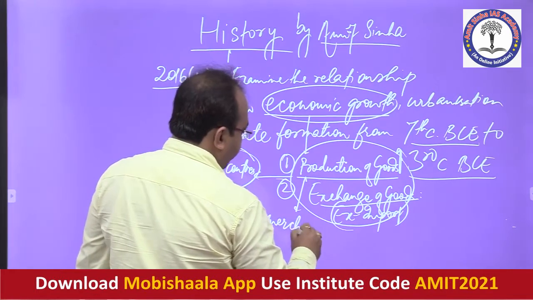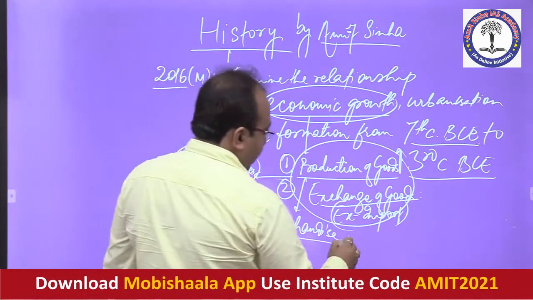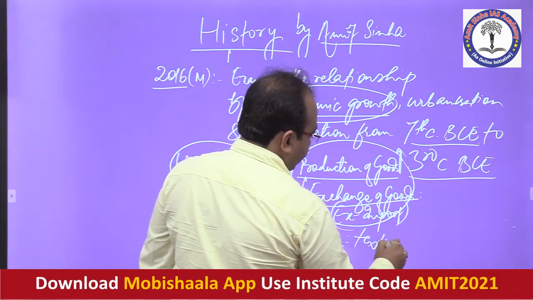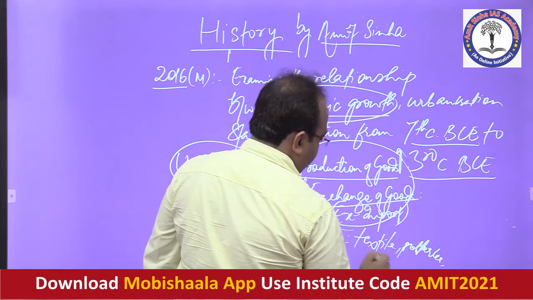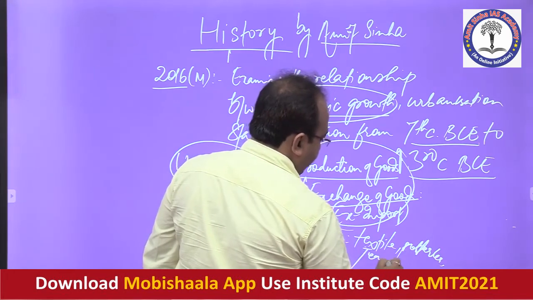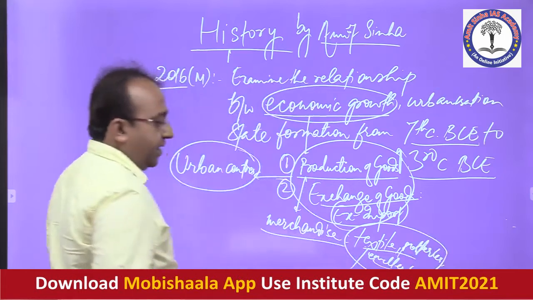Merchandise goods could be, let's say, textiles, potteries, jewelries, etc. There are a lot of goods which can be produced in any society.